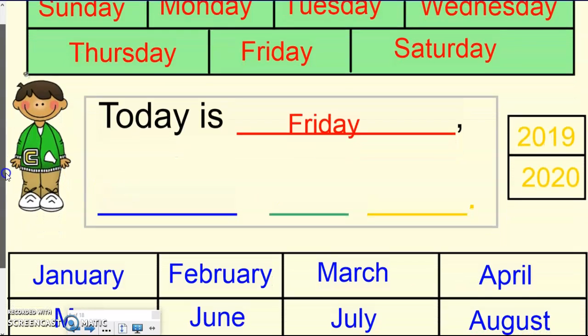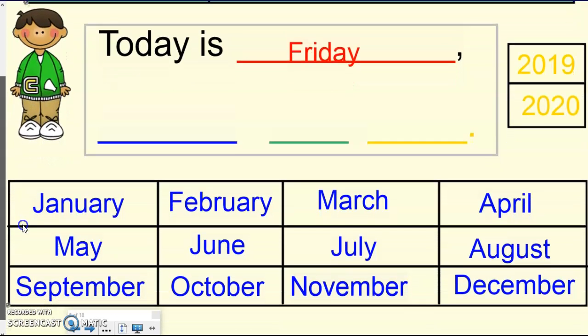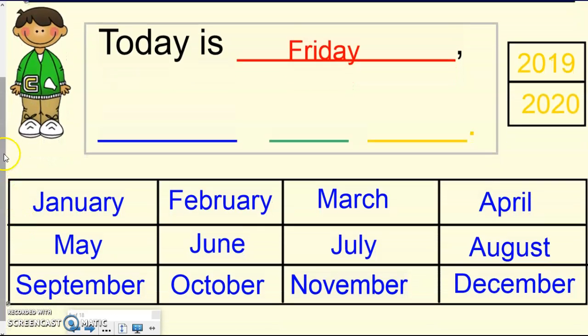So I need to scroll down to look at the rest of our months. We said M-A-Y spells May, M-A-Y spells May, the 5th month of the year, M-A-Y spells May. So we can look for M-A-Y, but in our song, it also says the 5th month of the year.